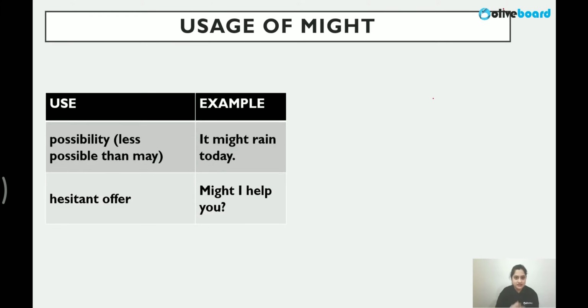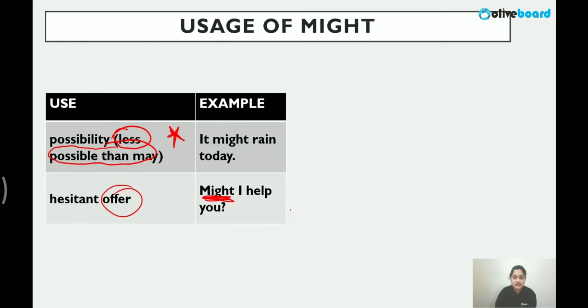Now might is less possible than may. Very, very important, this is your major point. This is the small difference we all look for, which we are all confused with. If you know this, you'll never go wrong with questions. The degree of possibility is more in may, lesser in might. It might rain today, the chances are less. It may rain today, the chances are more, right? And when we are talking about an offer, might I help you means you're hesitant. You're giving an offer, but you are not very confident while doing it. In that case, we use might.